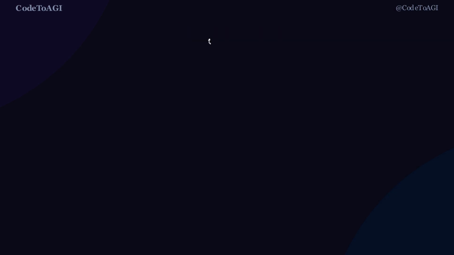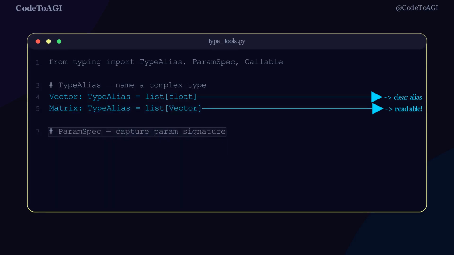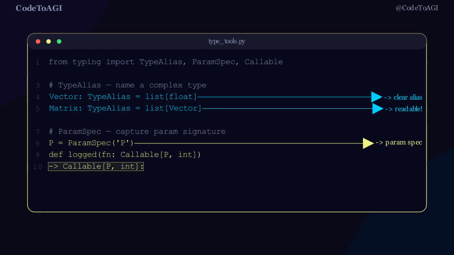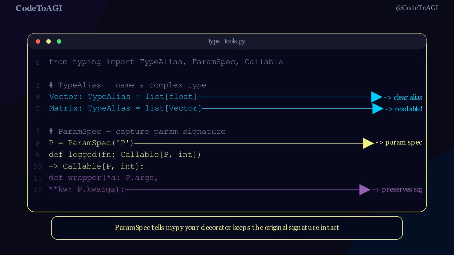TypeAlias gives a name to any complex type annotation. Vector: TypeAlias = list[float]. Now every function that needs a vector says Vector, not list of float. ParamSpec captures a function's parameter signature. P = ParamSpec("P"). Your decorator can now declare it keeps the original signature. Mypy verifies callers pass the right arguments, even through wrappers.